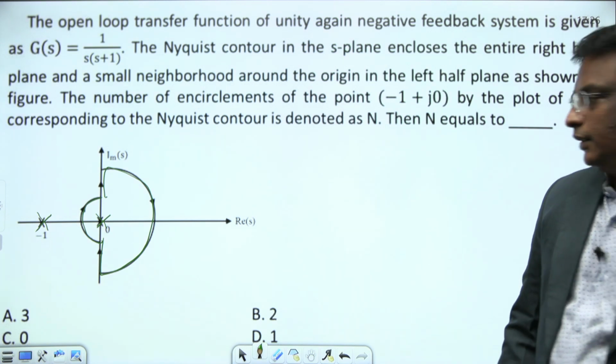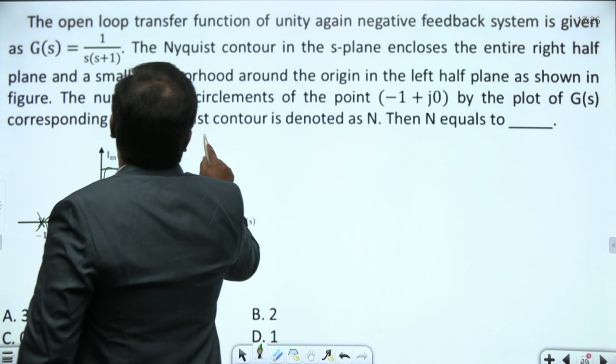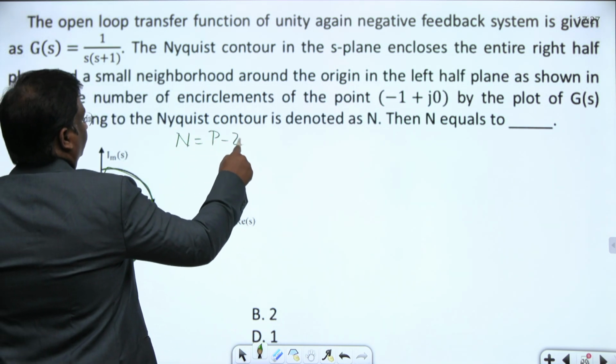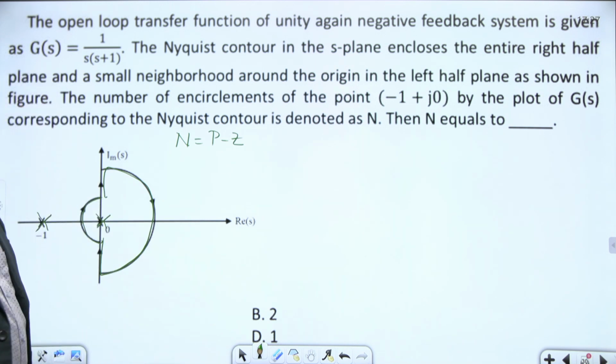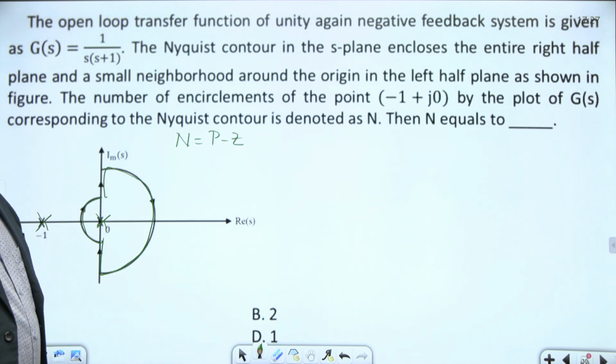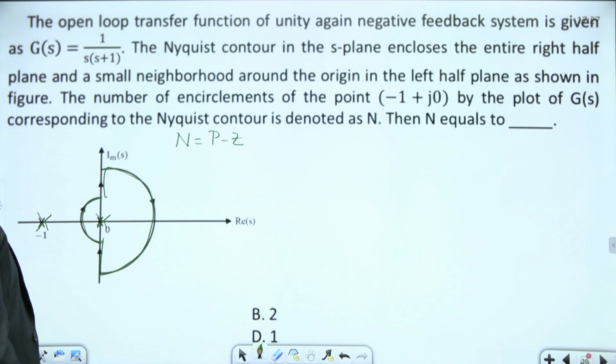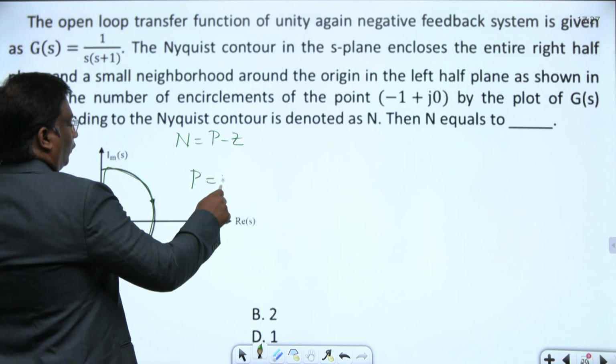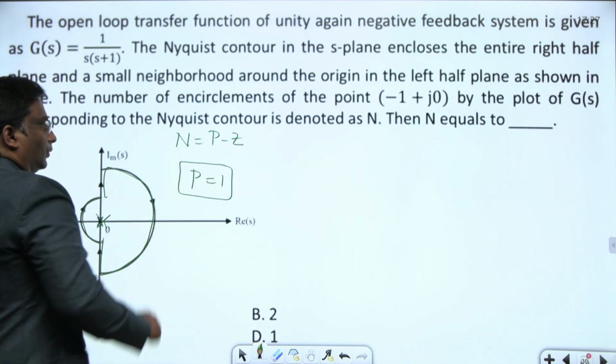Actually here we know one thing. The number of encirclements is nothing but P minus Z. They have not given the Nyquist plot, nothing. Here we have open loop poles. This is 1 by s plus 1. One pole is in the contour, right? How many poles in the contour? P equal to 1. Open loop poles in the contour is 1.